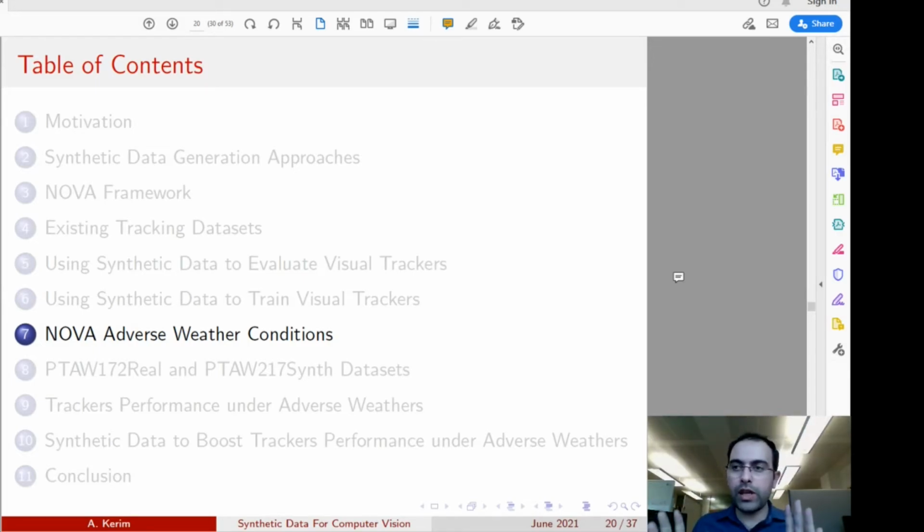Because of this, we dedicate our second part of research to fill this gap and to provide some useful datasets, whether for training or for testing purposes, for the visual object tracking under adverse weather condition, as we will see in this part.